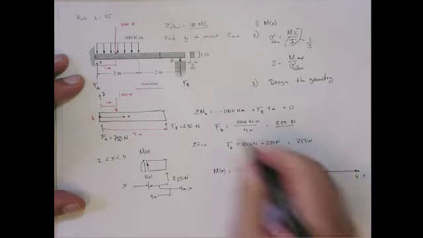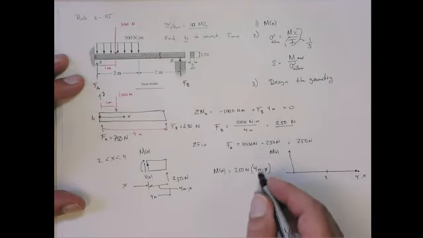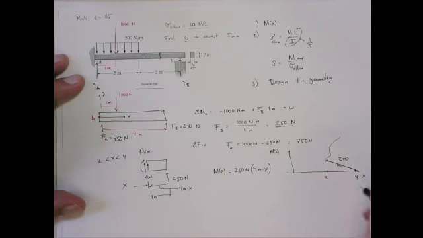The moment vanishes at this point. And then it's a decreasing function going back because it has a slope of minus 250, and the slope here is 250 until we get to this point, right? At this point, the bending moment should be 500 Newton meters, right? Because it starts at 0, and it's over 2 meters. So 2 times 250 is 500.